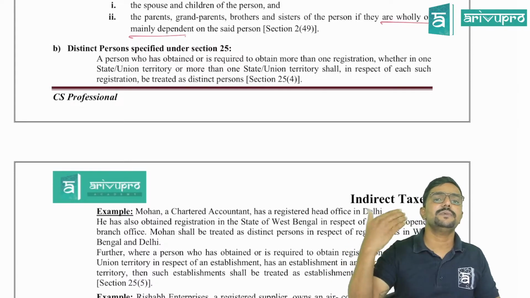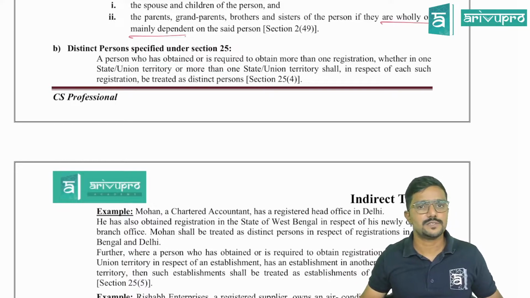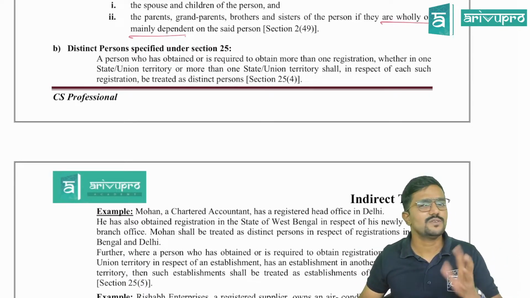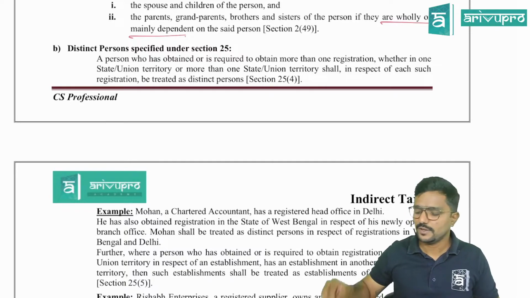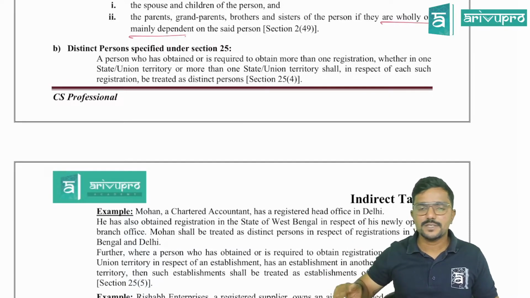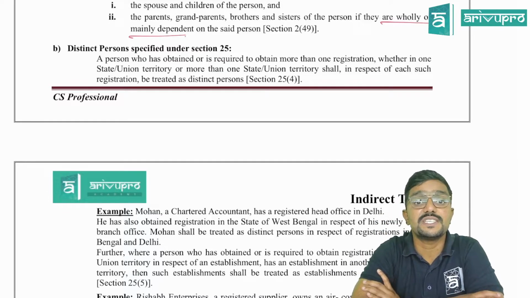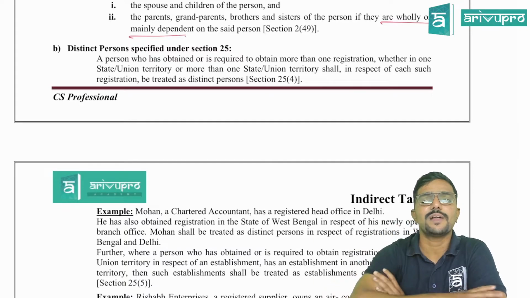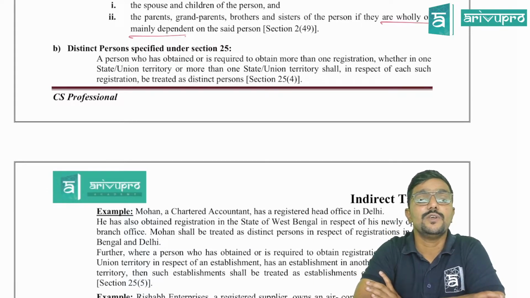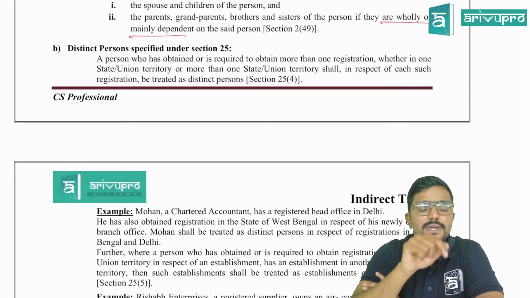Next. Sir, I have an establishment in Karnataka. I have an establishment in Uttar Pradesh. In Uttar Pradesh, I am carrying on alcohol business, which is a non-GST item. So I need not get registered under GST. Now in Karnataka, I am doing some goods business for which I have registered under GST. But for GST purpose, these two, that is the Karnataka business and the Uttar Pradesh business, are treated as distinct persons. If by chance you supply anything from one branch to another branch, it will be considered supply even without consideration. Clear?